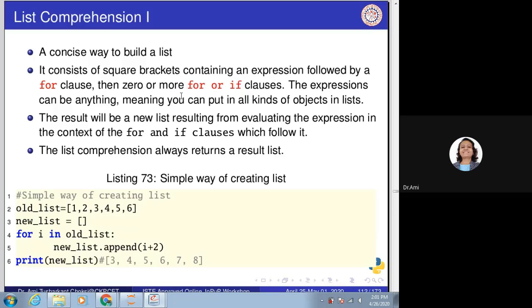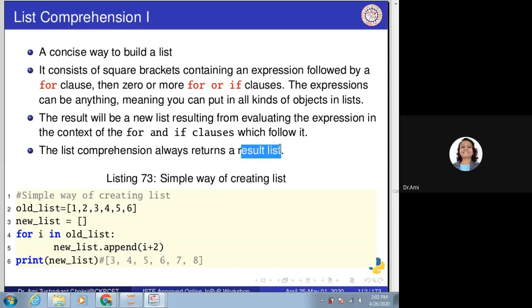The expressions can be anything, meaning you can put all kinds of objects in the list. The result will be a new list resulting from evaluating the expression in the context of the for and if clauses which follow it. The list comprehension always returns a list.